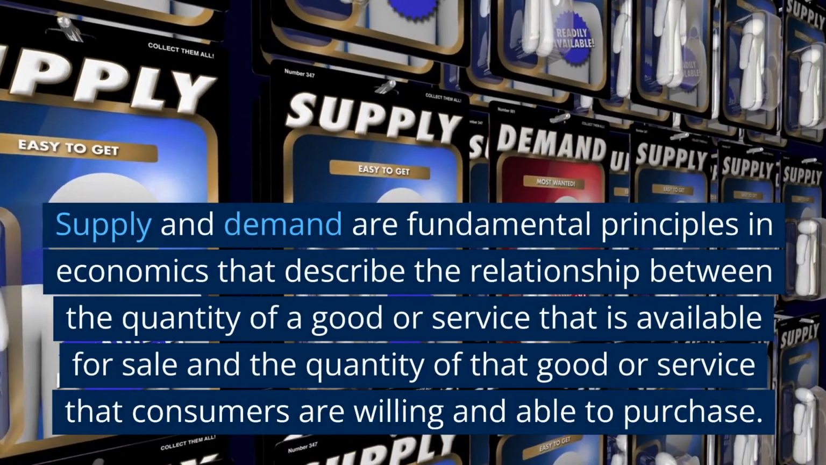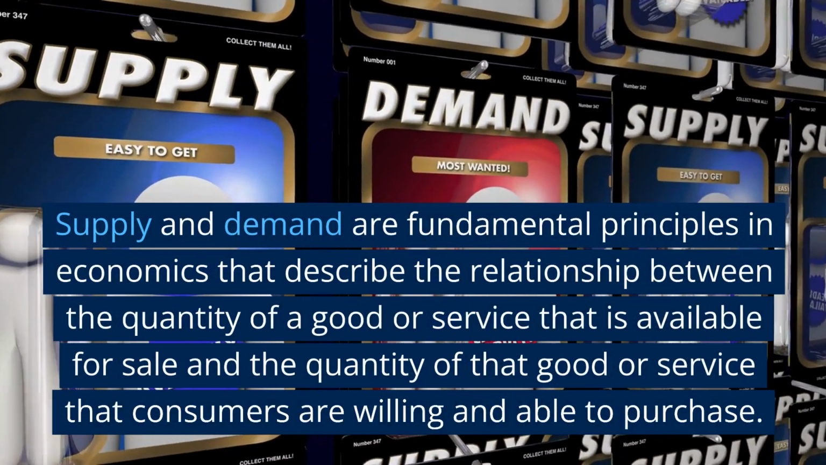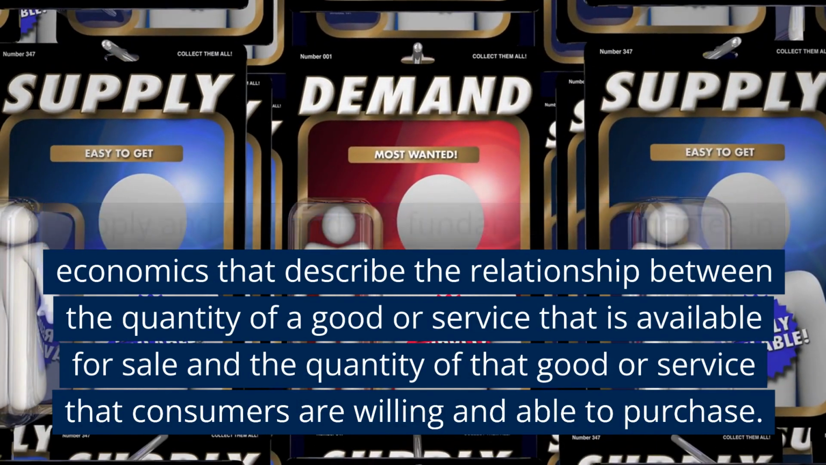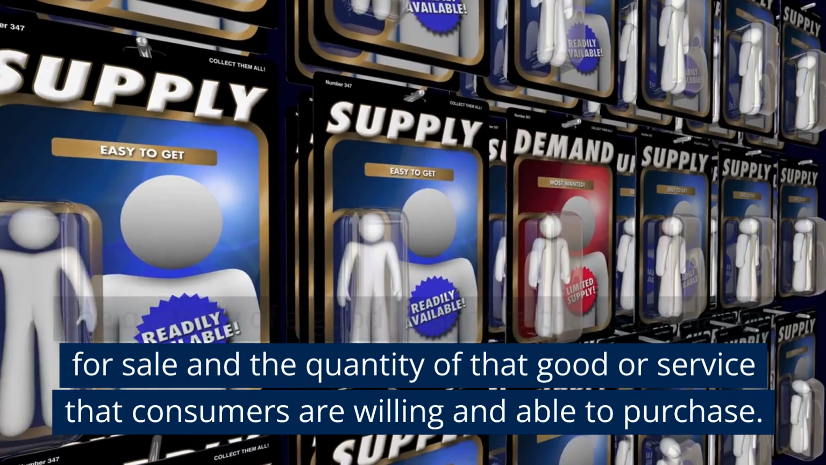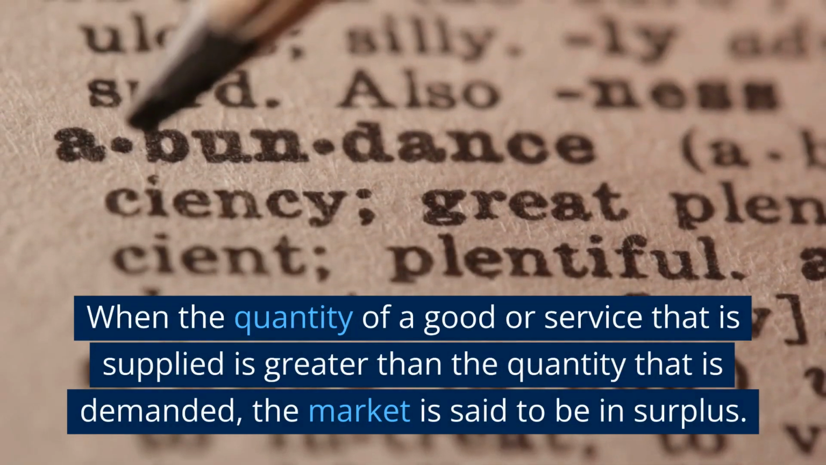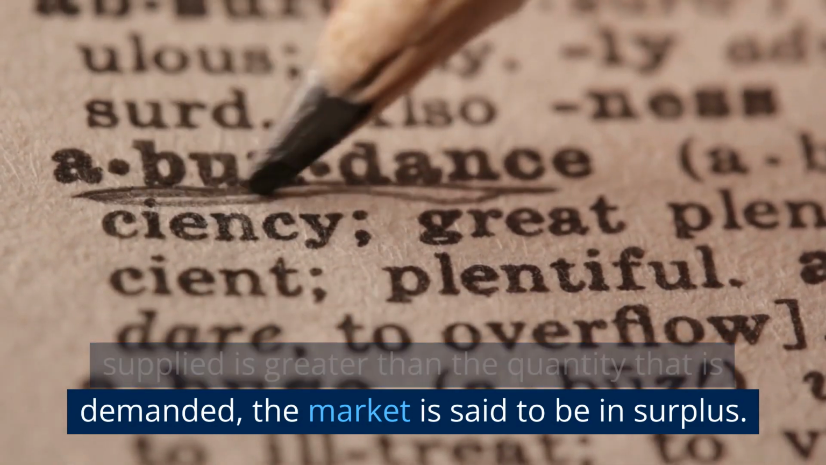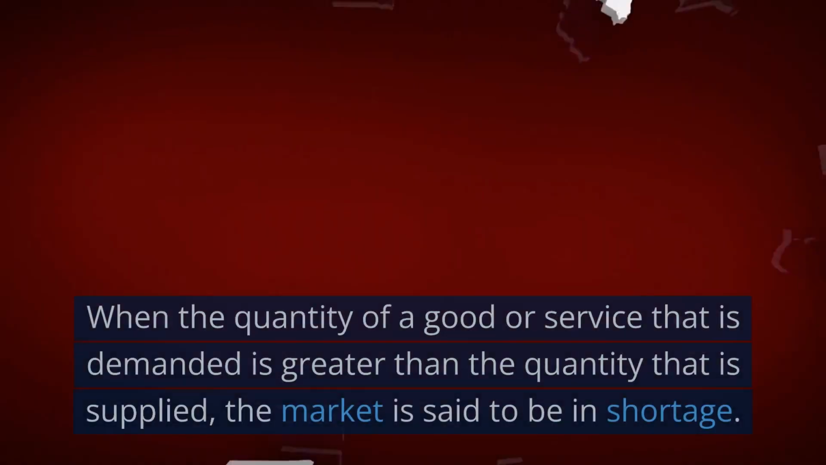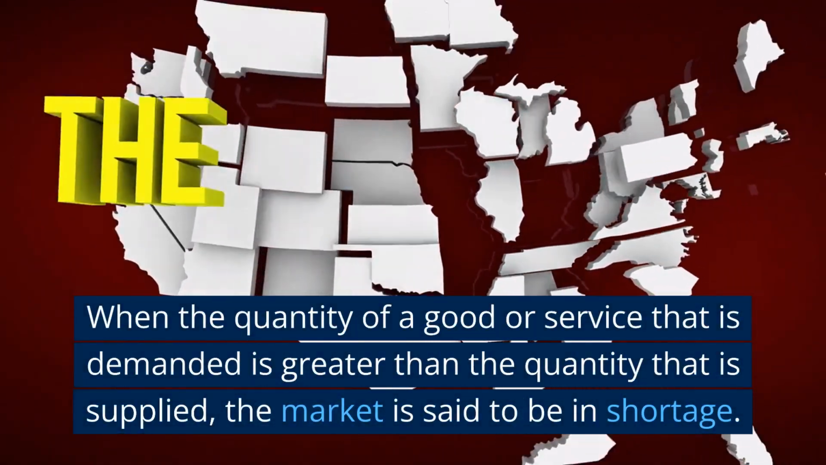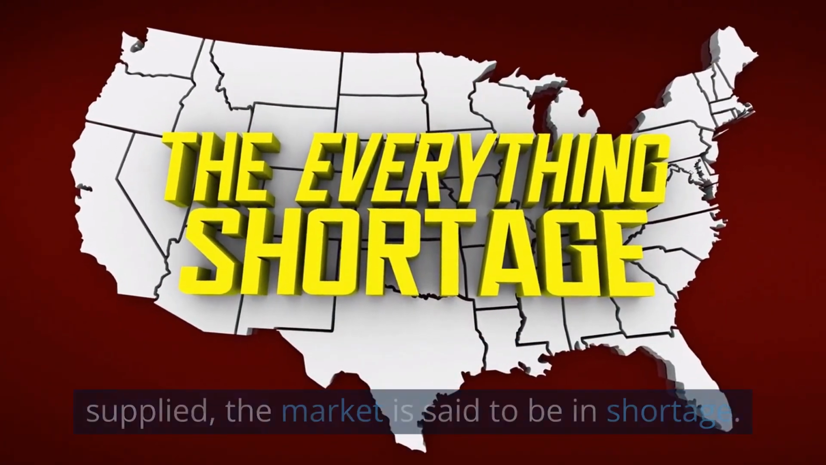Supply and demand are fundamental principles in economics that describe the relationship between the quantity of a good or service that is available for sale and the quantity of that good or service that consumers are willing and able to purchase. When the quantity supplied is greater than the quantity demanded, the market is said to be in surplus. When the quantity demanded is greater than the quantity supplied, the market is said to be in shortage.